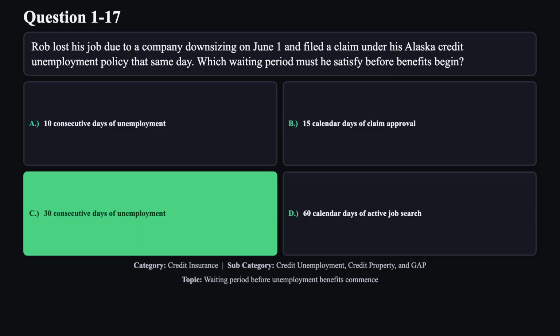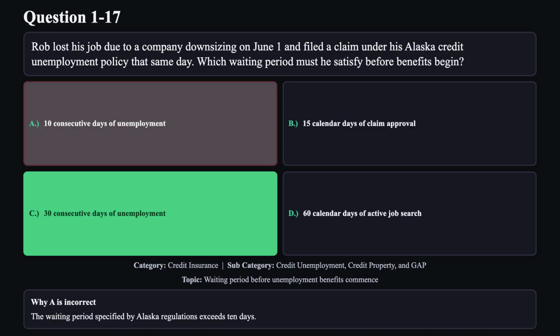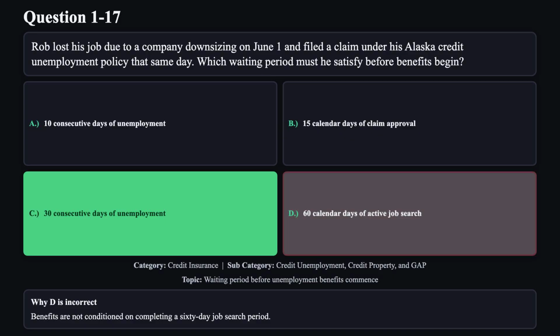The correct answer is C. The correct answer is that Alaska credit unemployment policies require a 30-day consecutive unemployment waiting period before benefits commence. Reason A is not correct. The waiting period specified by Alaska regulations exceeds 10 days. Reason B is not correct. The waiting period begins with the onset of unemployment, not after claim approval. Reason D is not correct. Benefits are not conditioned on completing a 60-day job search period.